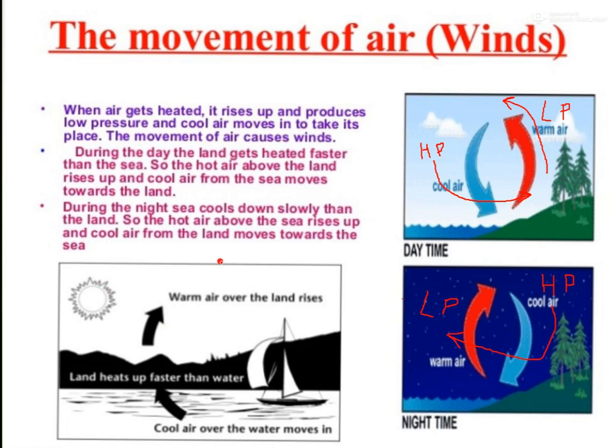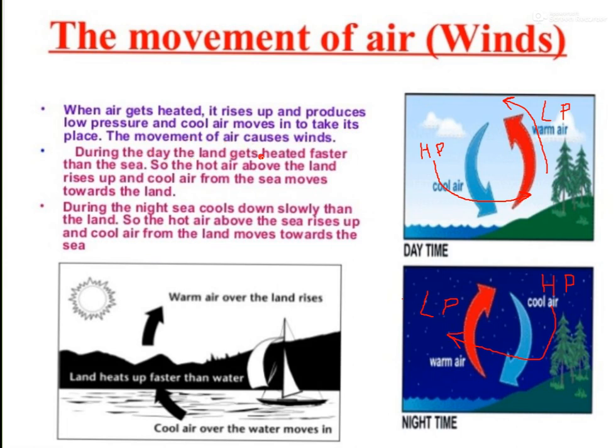You can see here during night time, when air gets heated it rises up and produces a low pressure, and cool air moves in and takes its place. The movement of air causes winds.